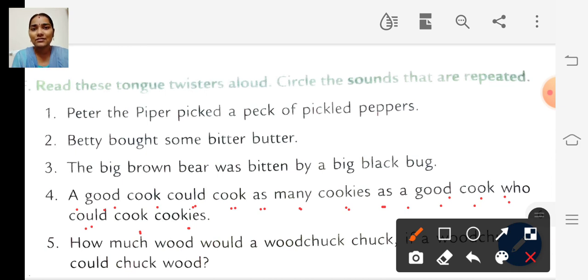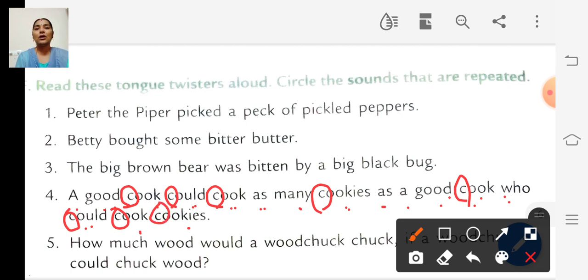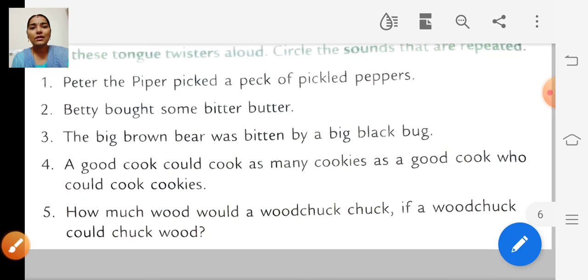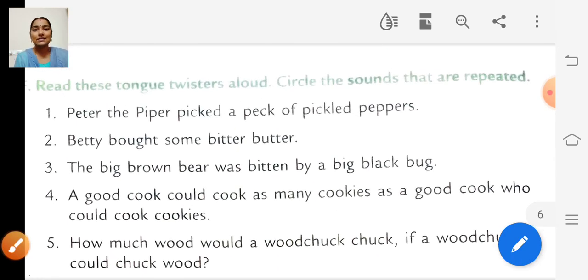Ku, k, right? So the sound C is repeated, right? So we have to circle the letter C. The sound ku is repeated. Okay, so similarly you can find out the repeated sound in the last sentence.